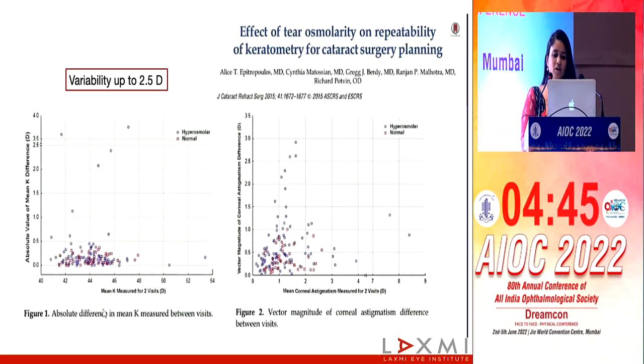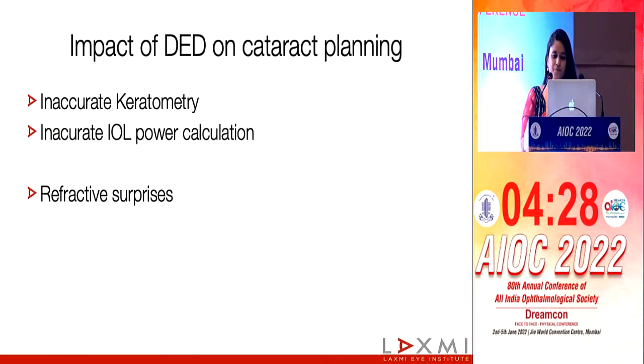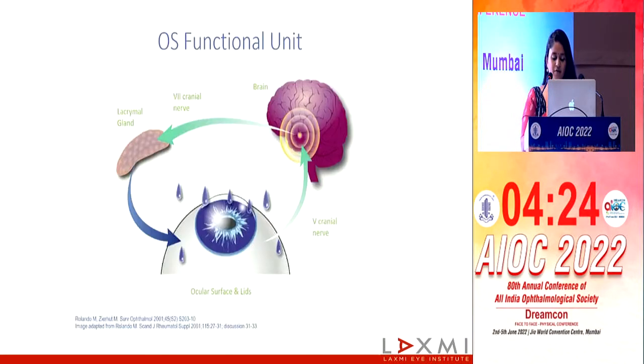So changes in the tear osmolarity have been shown to change the keratometry readings and to give inconsistent measurements. You can see here that there's a scatter of eyes which are more hyperosmolar as compared to the normal, and variability of up to 2.5 diopters is seen in some eyes. So that is the impact of the poor ocular surface on our cataract patients.